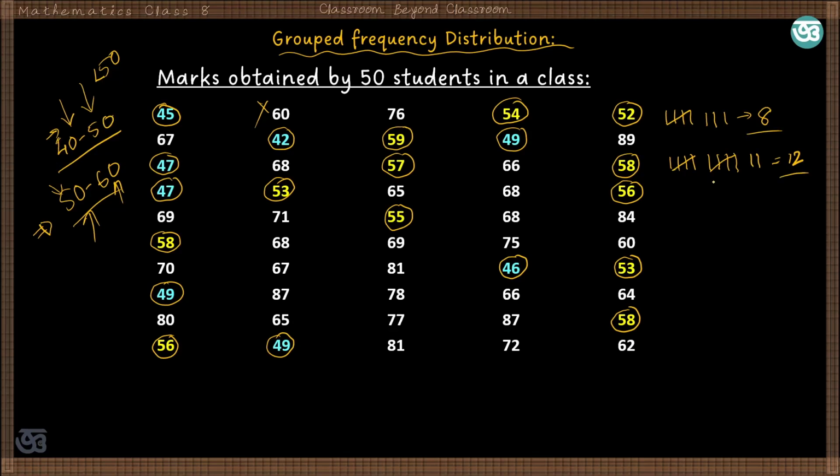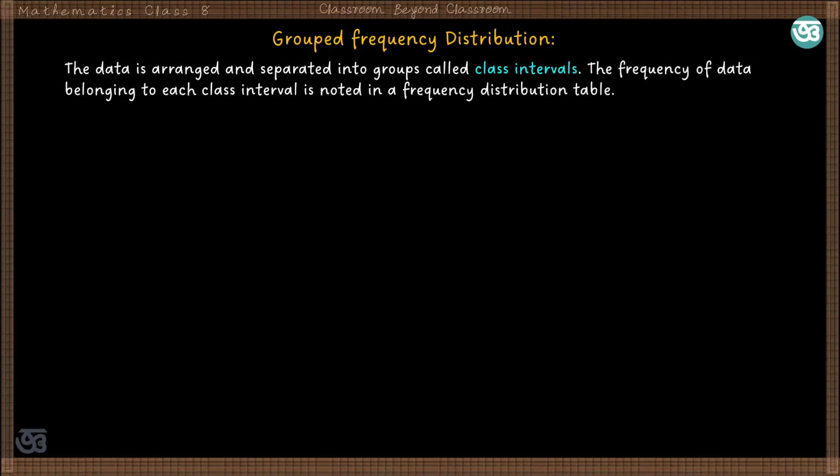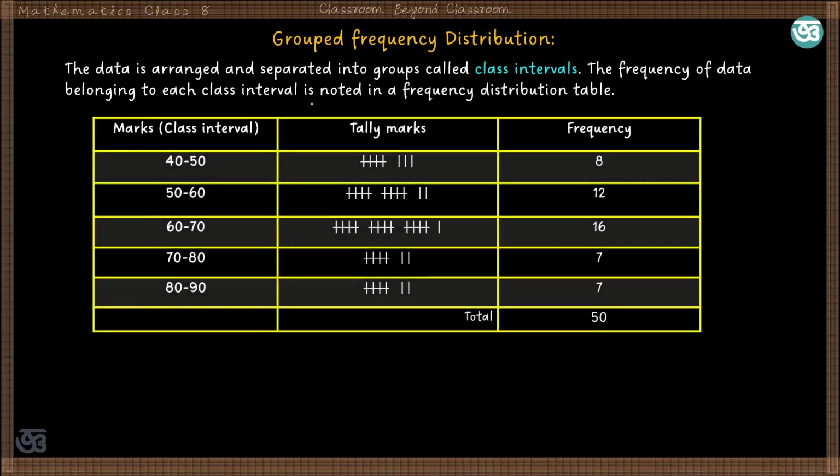So this way, if we tally this and make another table, the data is arranged and separated into groups called class intervals. The frequency of data belonging to each class interval is noted in a frequency distribution table. So this is also a frequency distribution table. For this interval the frequency is 8, for this interval the frequency is 12, and for 60 to 70 the frequency is 16, and so on. So this is the frequency distribution table for grouped frequency, because the data are grouped in a particular class or interval.